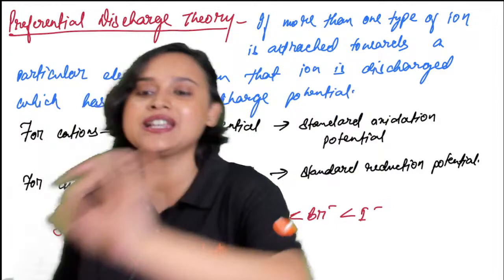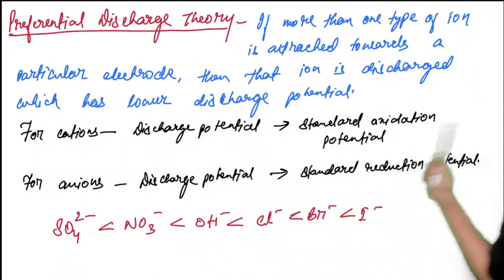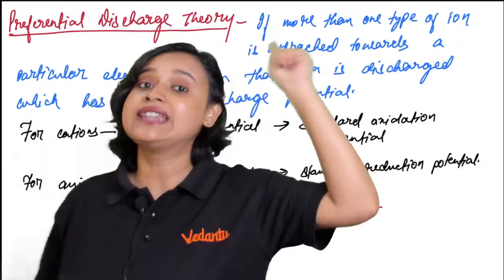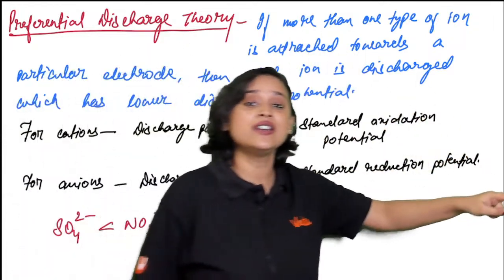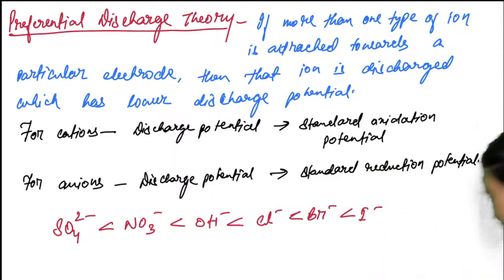Guys, are you all here? Please quickly write down EPBT or something. And now please read this statement that I have written and tell me whether you understood preferential discharge theory. If you did, then we will go and understand the electrolysis product, everybody. Please quickly let me know in the chat box. Till then, I'm going to drink some water. Then we're going to solve some more problems.